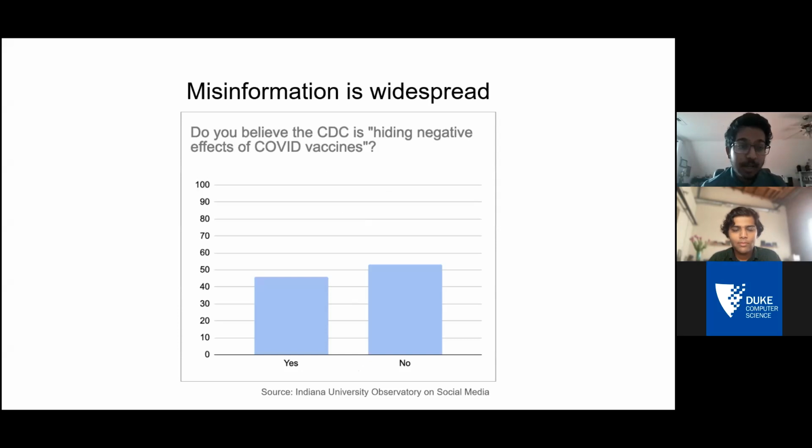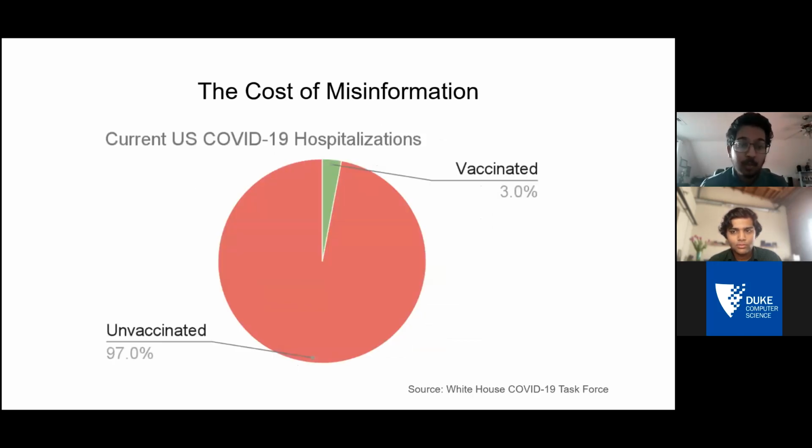So misinformation is widespread. For instance, this idea that the CDC is hiding negative effects of COVID vaccines is believed by about half of Americans. And among those who believe in this piece of misinformation, a significant portion of them are unwilling to take the COVID vaccine, whereas among those who do not believe in this piece of misinformation, nearly all of them are willing to take the COVID vaccine. And the effects of this are severe because, as the White House COVID task force revealed recently, nearly all current COVID-19 hospitalizations in the United States are occurring with unvaccinated people. So our inability to vaccinate people, which can be drawn back to the belief in misinformation, is causing hospitalizations and issues in the United States.